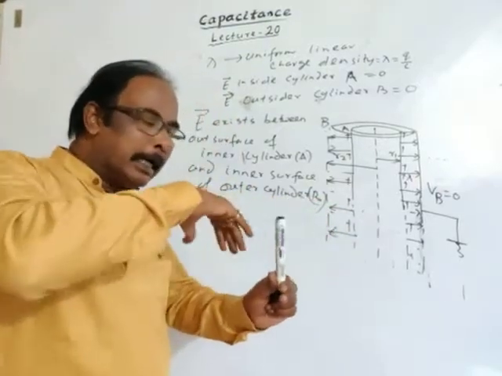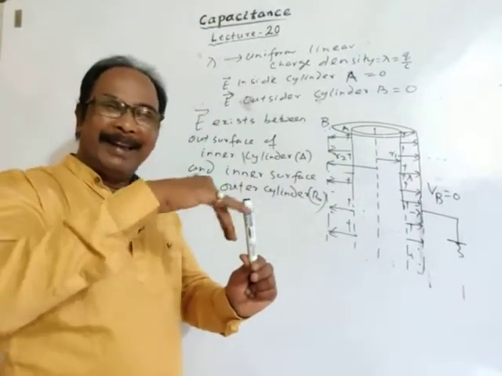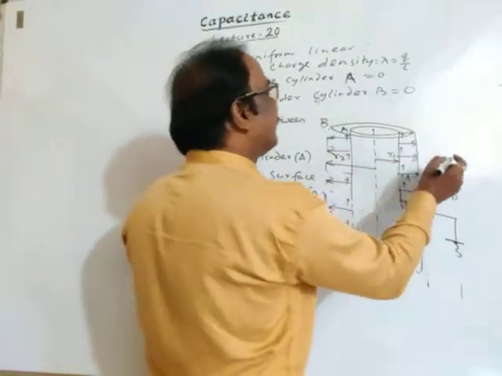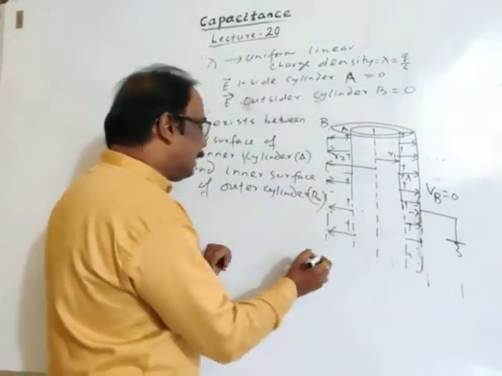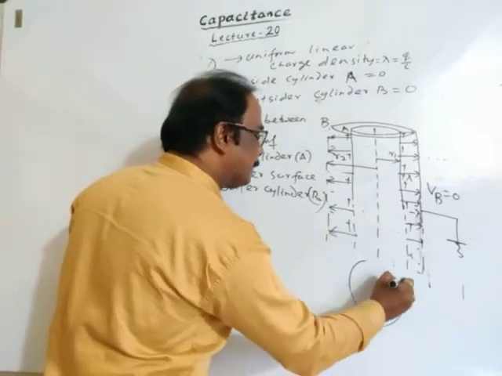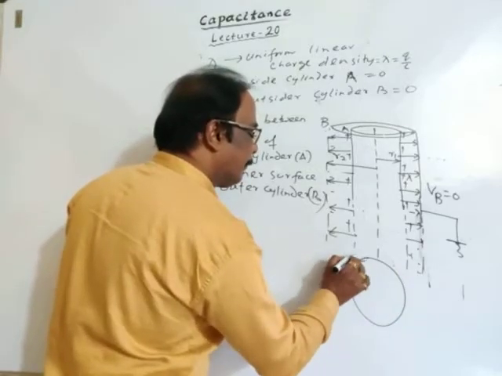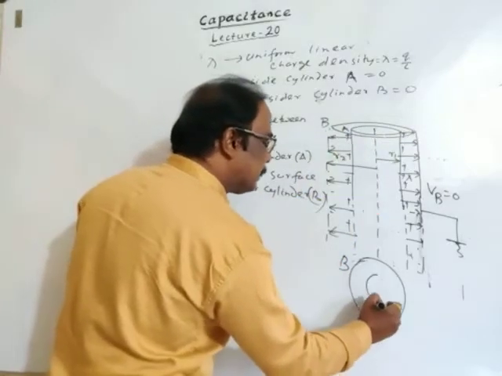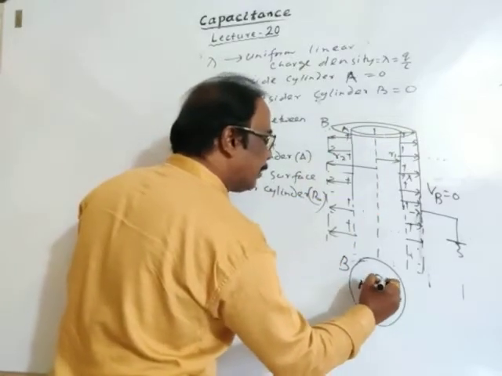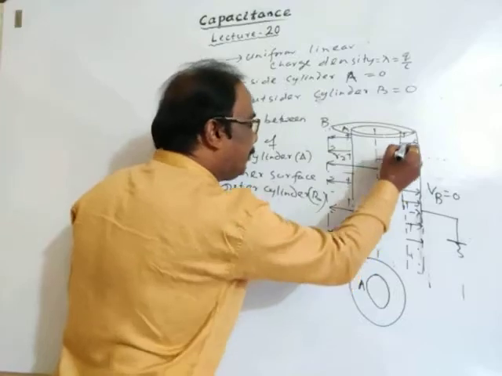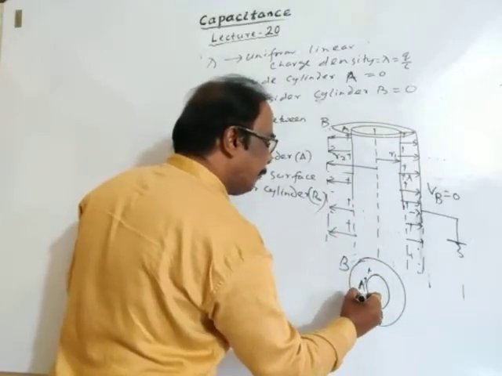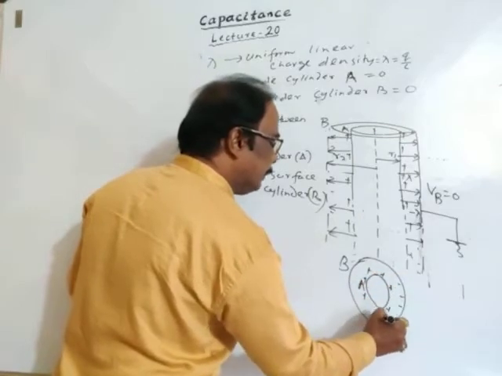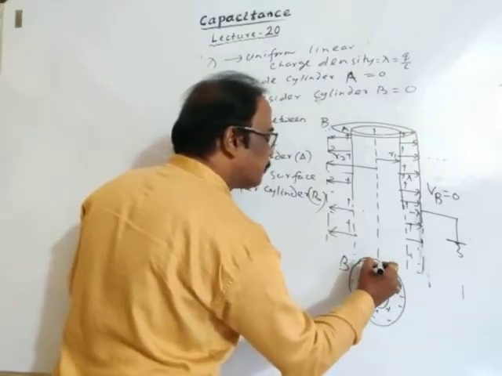Like this, all around the inner cylinder, the electric field is directed outward. Of course, you can show the cross-sectional area like this. This is the cross-sectional area of cylinder B. This is the cross-sectional area of cylinder A, and the electric field is directed like this. Here induced charge is minus, minus, minus.